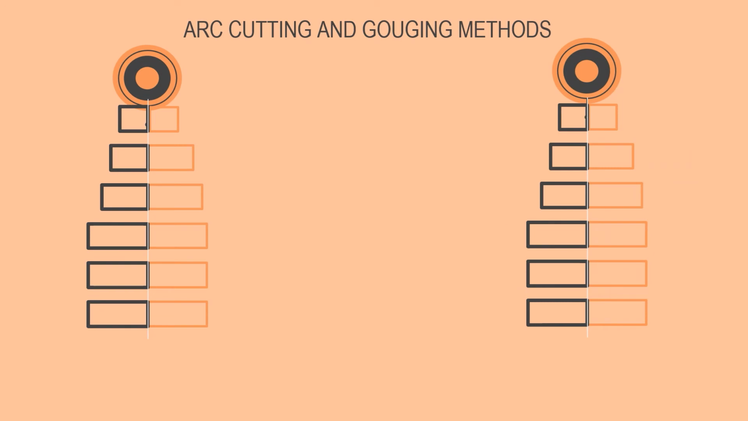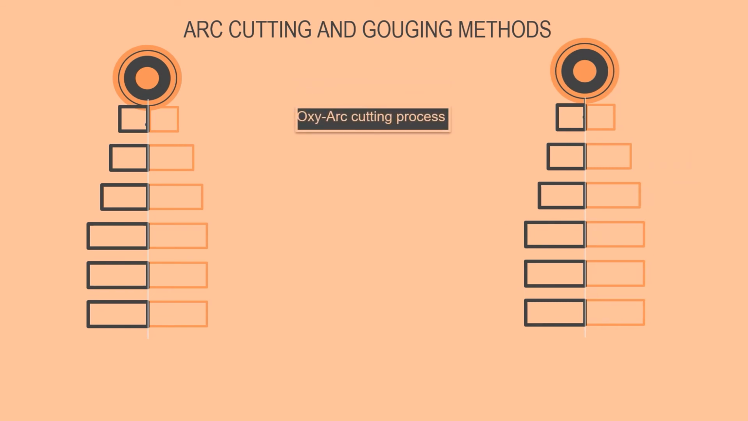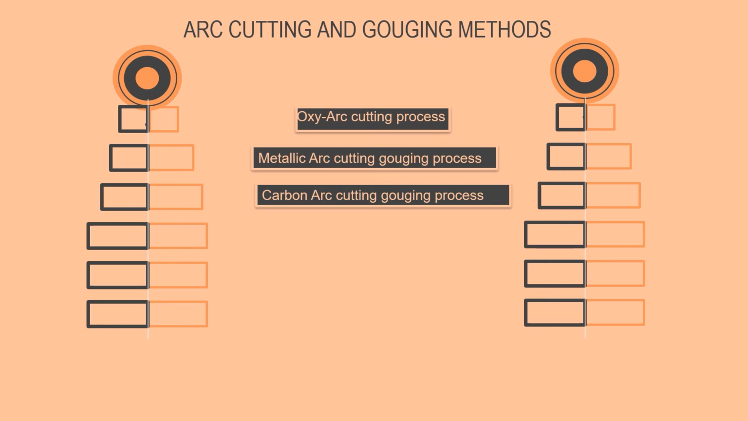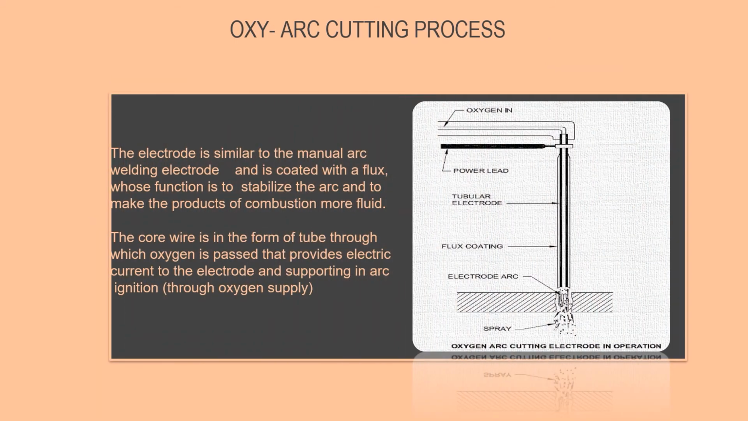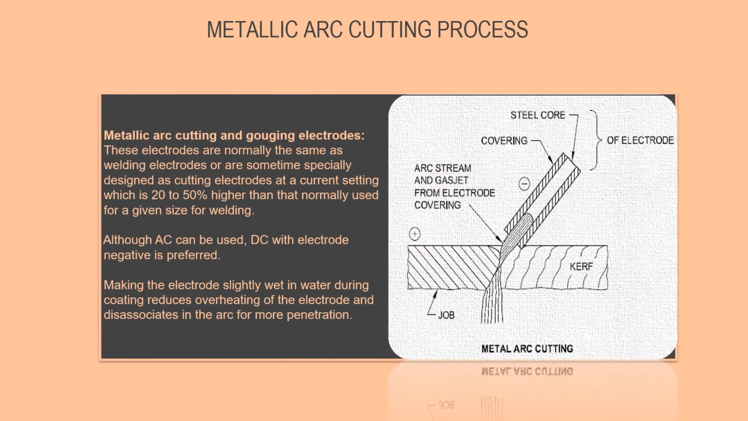Arc cutting and gouging methods. Oxy arc cutting process, metallic arc cutting and gouging process, carbon arc cutting and gouging process, plasma arc cutting process, and air arc cutting process. The oxy arc cutting process is briefly described below. In the metallic arc cutting process, although AC can be used, DC with electrode negative is always preferred. The electrode coating is slightly wetted in water, as this reduces overheating of the electrode and helps the arc achieve more penetration.